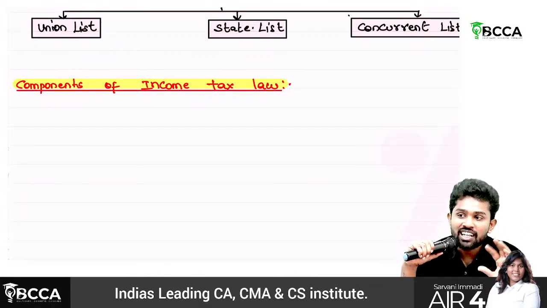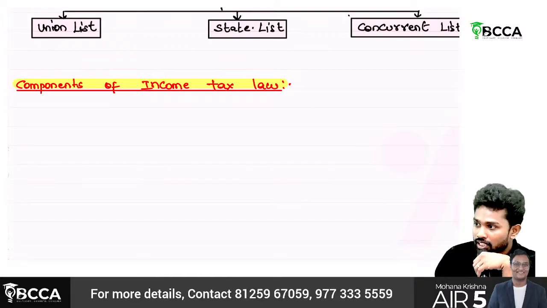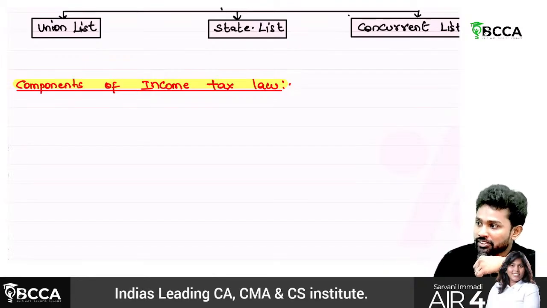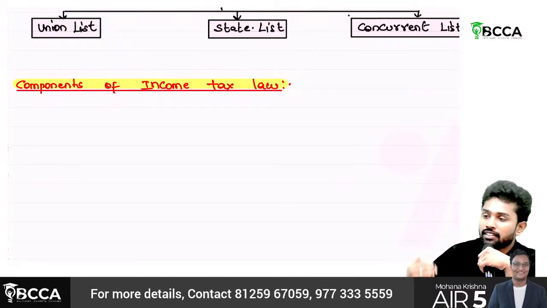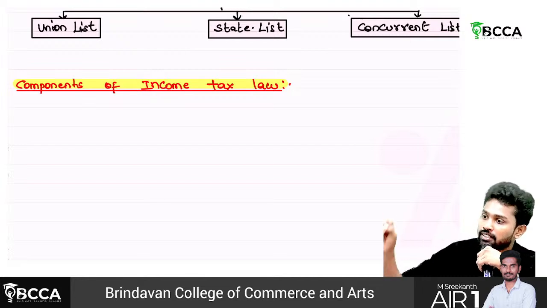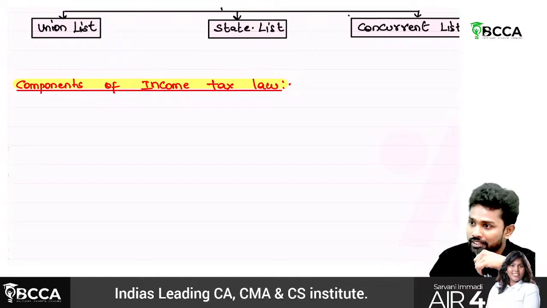Third one, from time to time the government will be issuing circulars and notifications. What are called circulars? If there is any ambiguous situation, like let's say at one place, a gift of 50,000 is exempted. In the chapter under section 56 subsection 2 clause 10, they have said a gift of 50,000 is exempted.